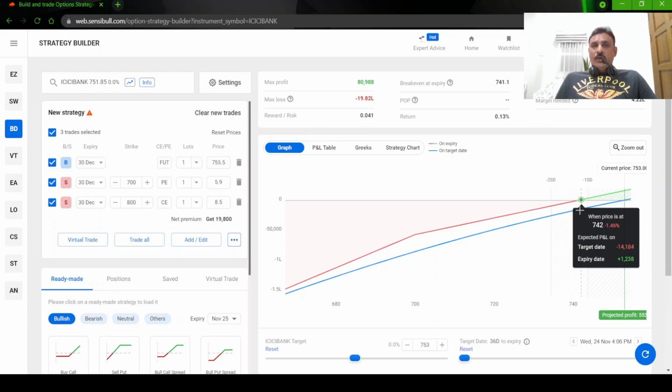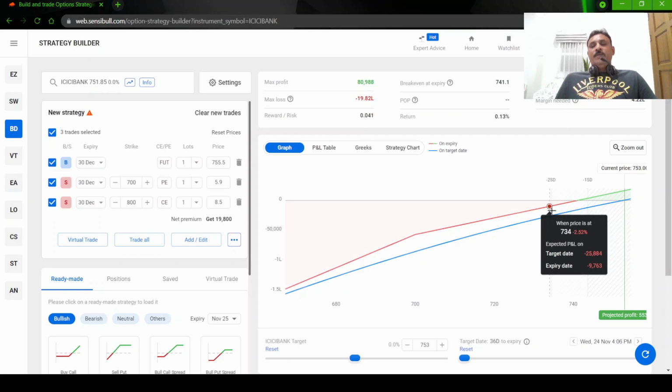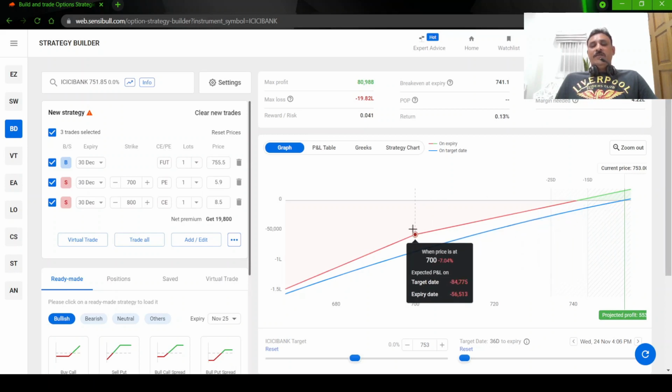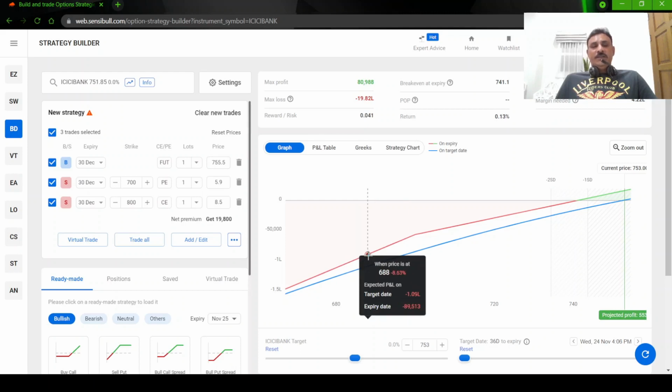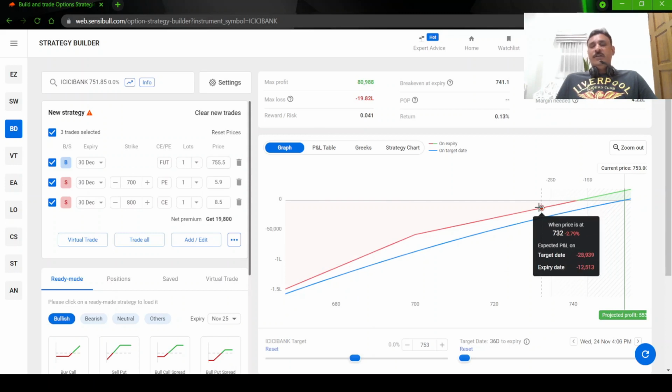If you don't want to close this and you want to stay in the trade, what you can do is buy one put below. Don't go very far where 700 is. If you want to protect, you don't go and buy a 650 or a 600 put. Means your loss will be huge there, because you are long future, so the future will eat all your money. Okay, so you have to hedge it by buying a put above.